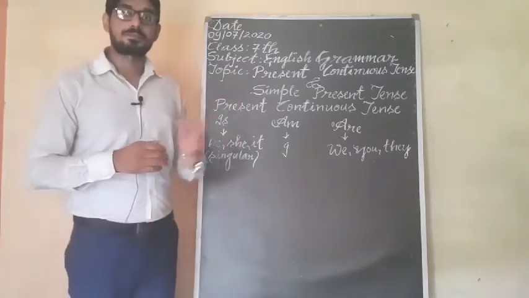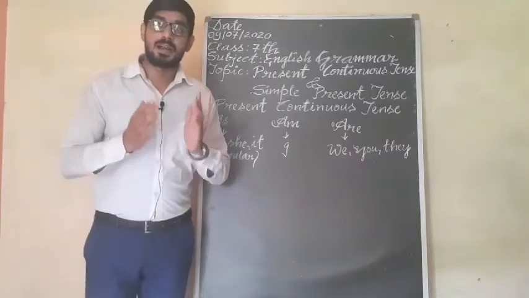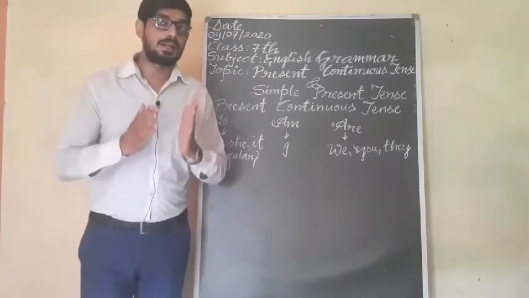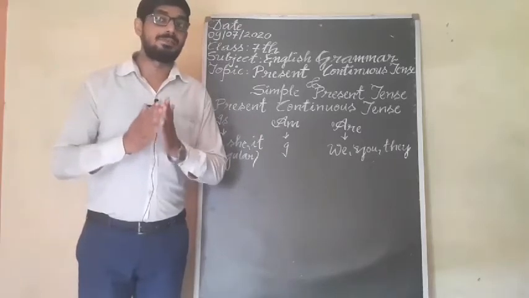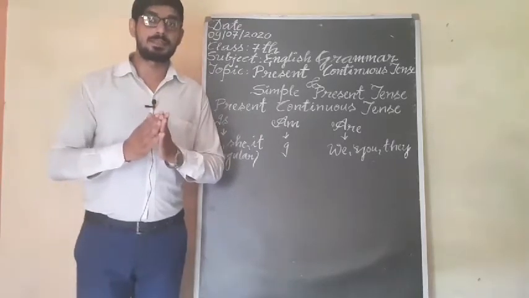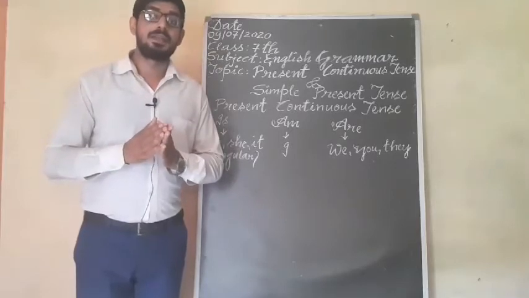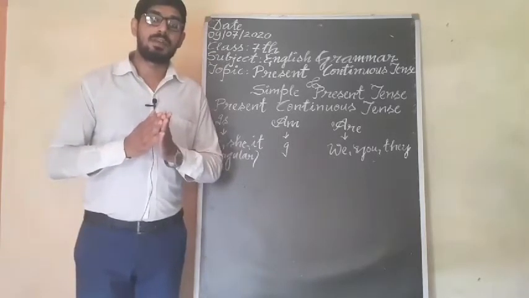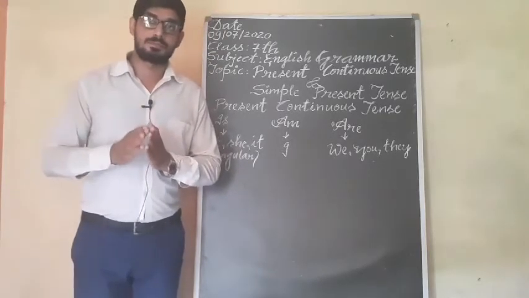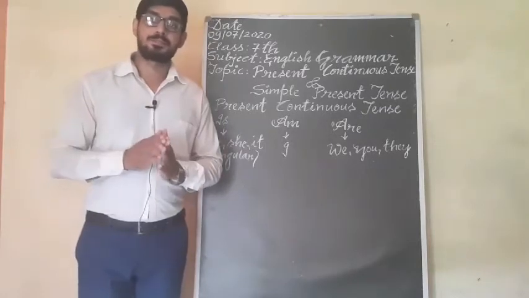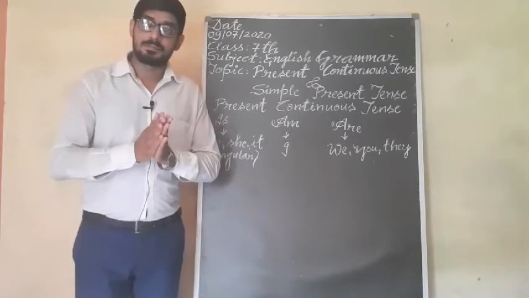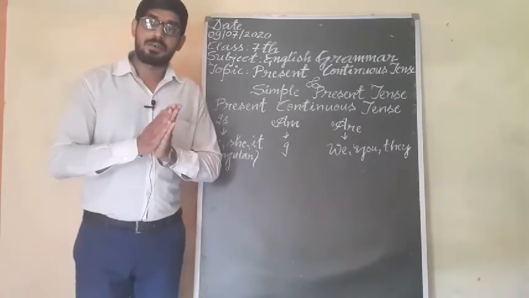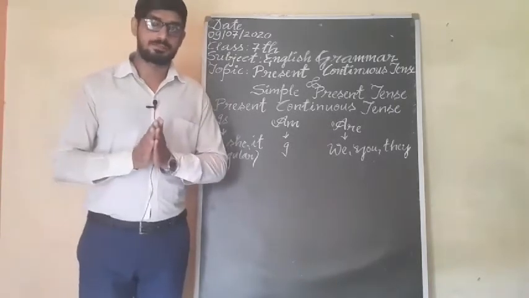We are coming to the chapter to discuss. First is present continuous tense. Present continuous tense is known as present progressive tense. Present progressive tense means that in this tense the action will be in ongoing form, will be in progress, just at the time or for a long stretch of time.